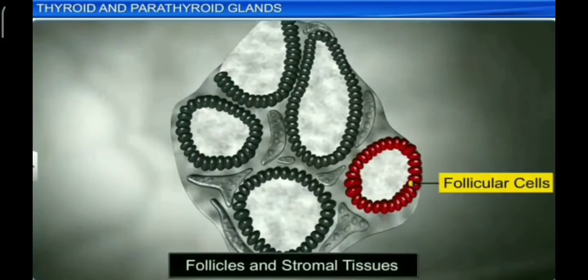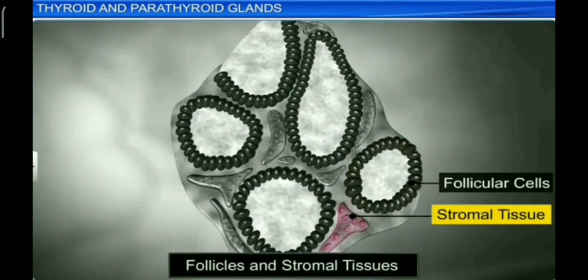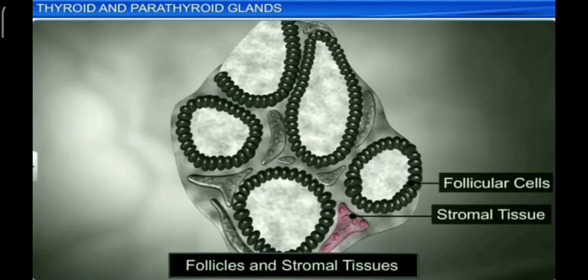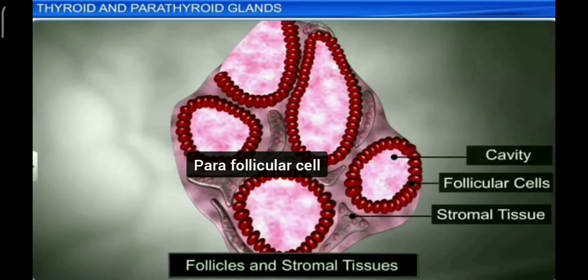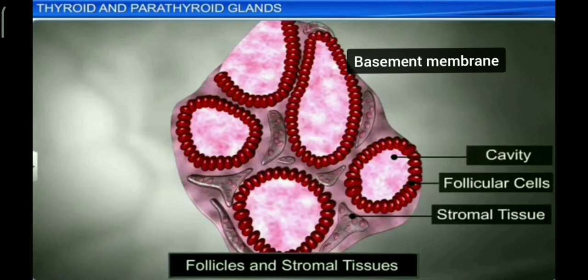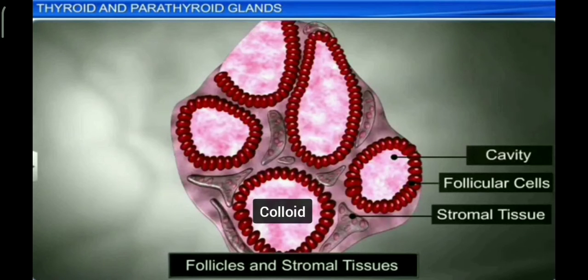The thyroid lobes are composed of rounded follicles held together by interfollicular connective tissue called stroma. The stroma contains blood capillaries and a small group of parafollicular cells or C cells. Thyroid follicles are composed of cuboidal epithelium resting on a basement membrane and are filled with a gelatinous colloid.